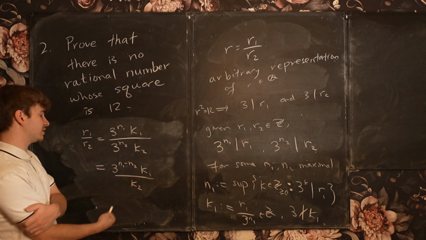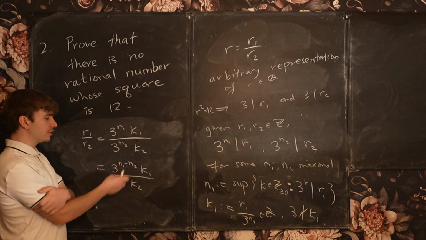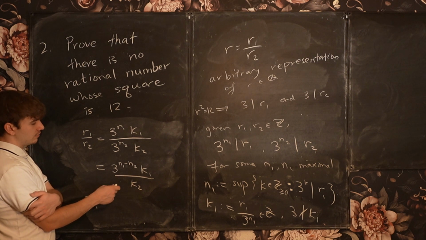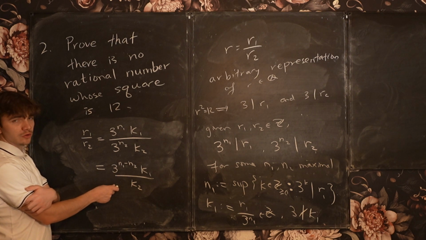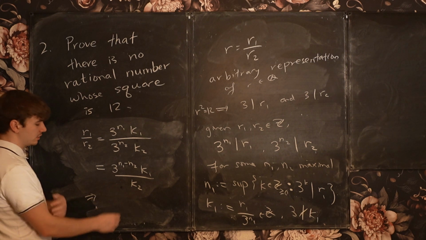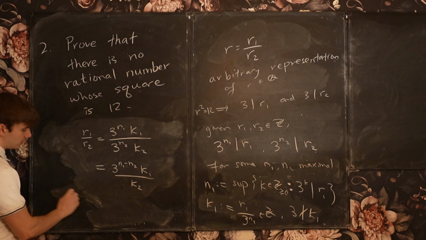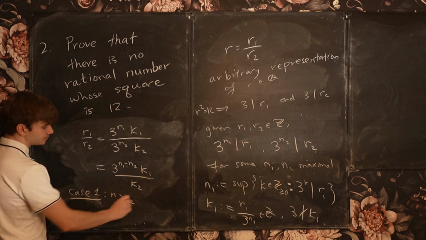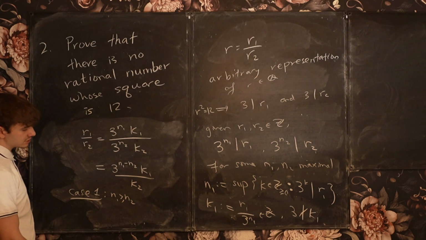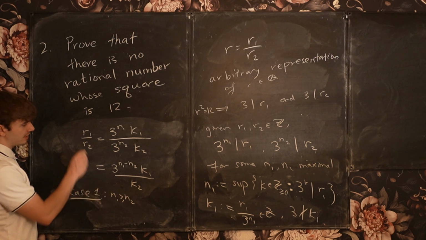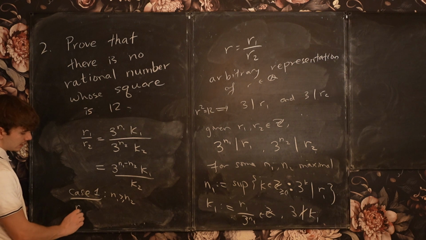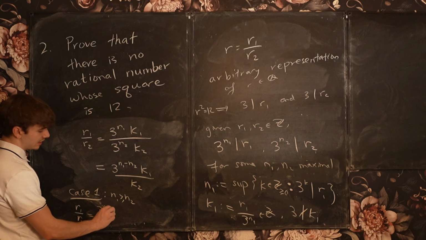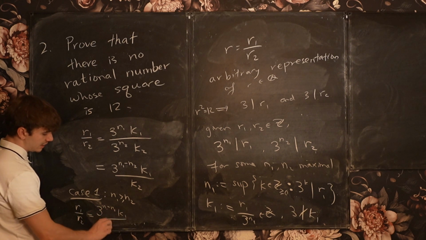Okay, so we could consider this to be two separate cases, but in either case, we know that one of either the numerator or the denominator is not divisible by 3. So let's just look at case 1 here. Case 2 is identical. Case 1 is if n1 is greater than or equal to n2, in which case we have written R1 over R2 in a form which is 3 to the power n1 minus n2, times k1 over k2.